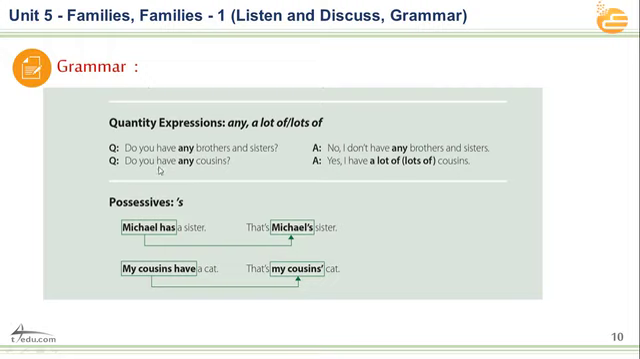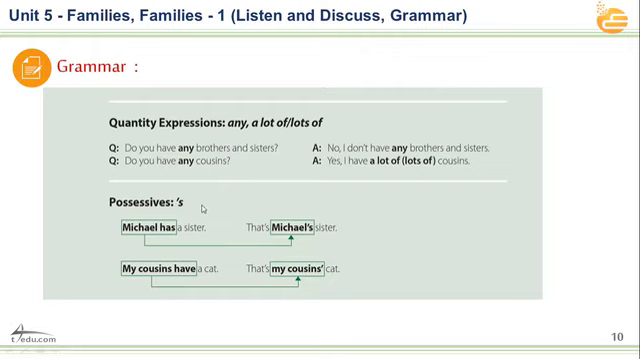Also, this is for positive and negative. We can answer yes, we can answer no. Here we have, do you have any cousins? The answer, yes, I have lots of cousins. But the answer for the first question is no, I don't have any brothers and sisters. As you see, we have to use any in both sides, in the questions and in the negative statement.